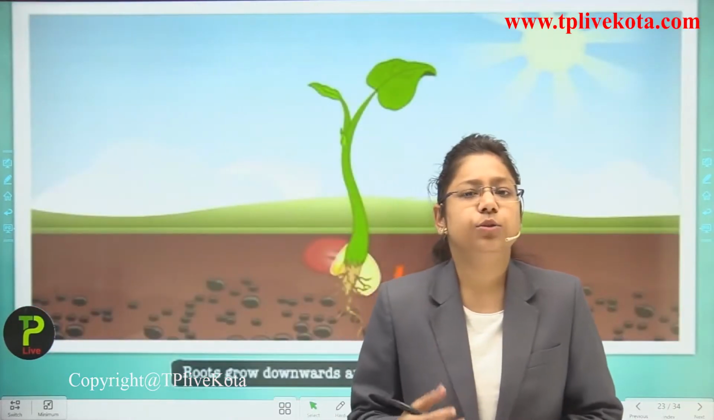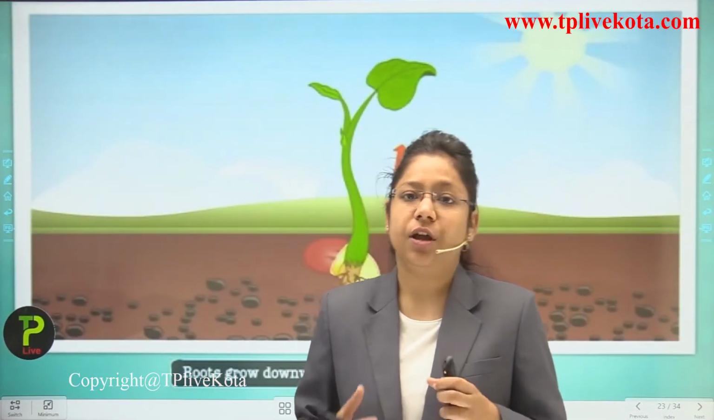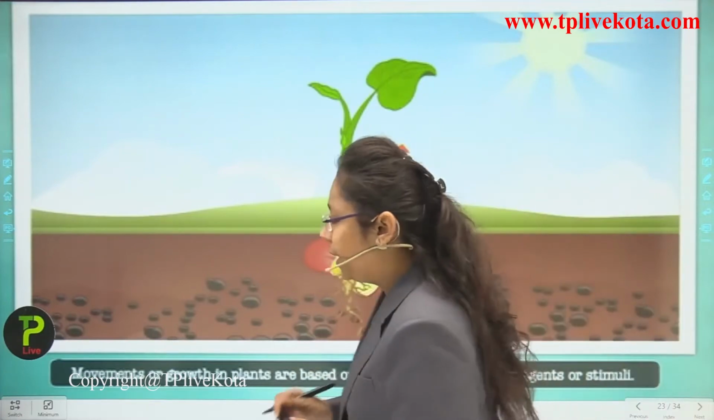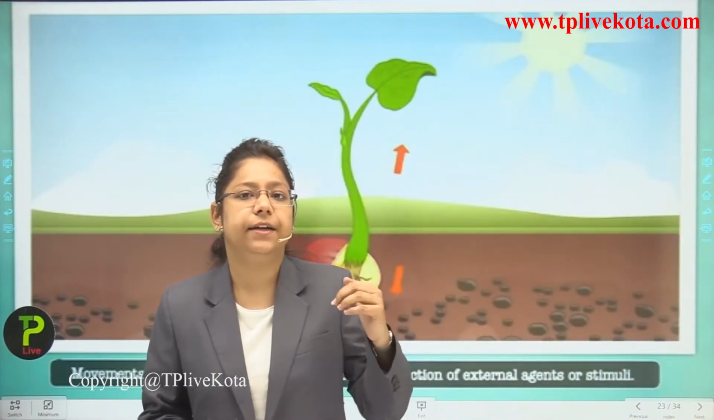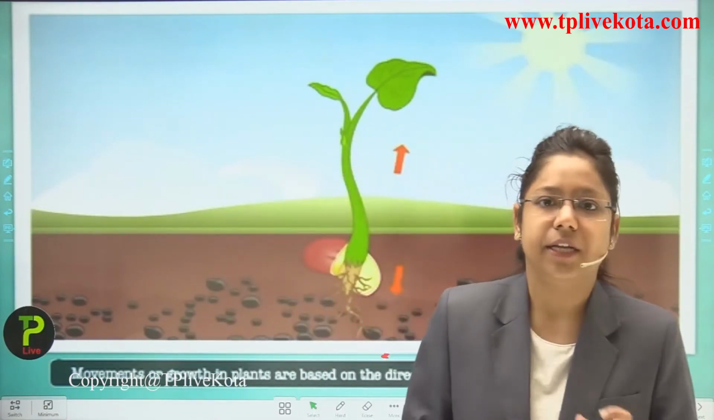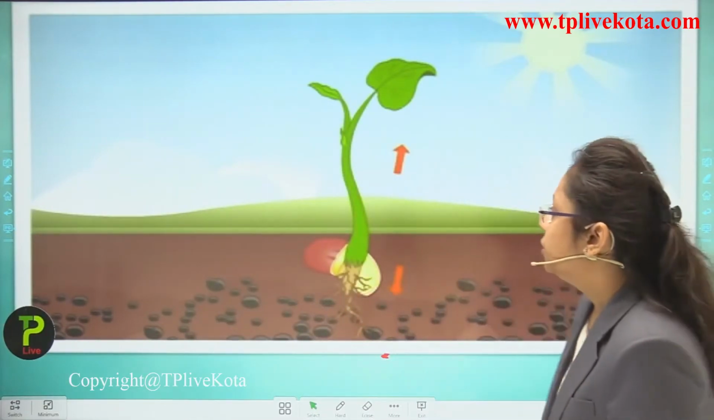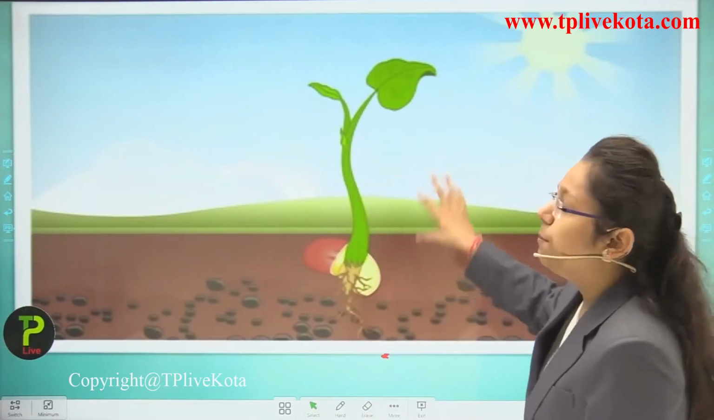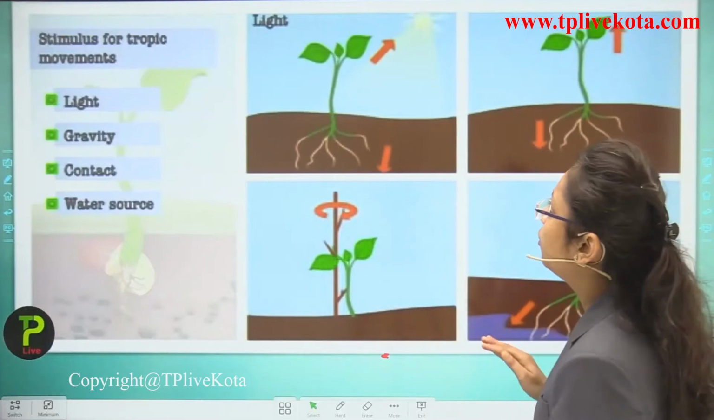Now students, we are going to take a quick revision of all the types of tropism which we have learned today. You can see that if a plant is growing, the maximum growth of the plant takes place upwards, and the downward movement is towards gravity, in response to gravity. So you can see here that the roots are growing downwards and the aerial part of the plant, that is the stems, are growing upward.